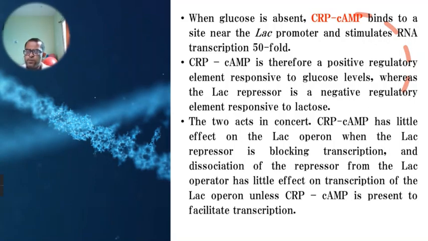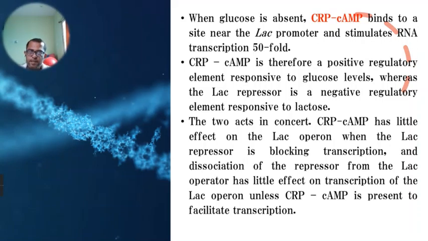Now, as you know, the CRP and cAMP complex regulates this LAC operon in a positive manner, while this LAC repressor protein regulates this LAC operon in a negative manner, in response to lactose.